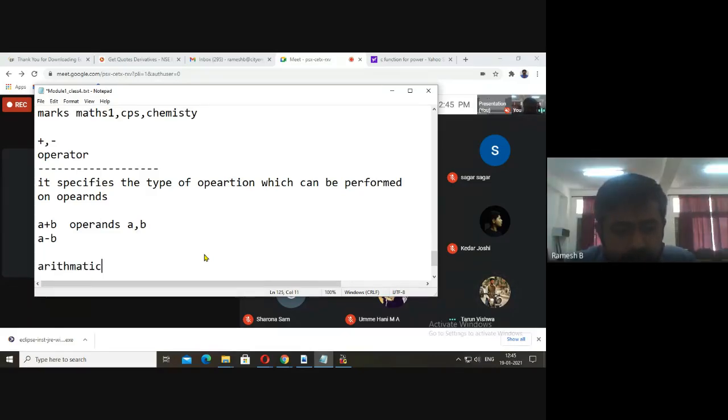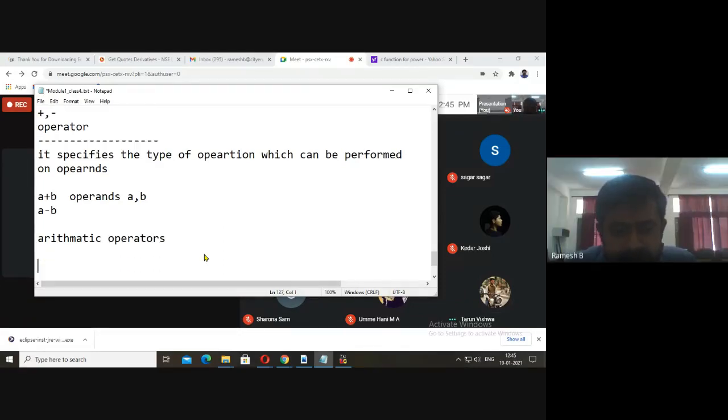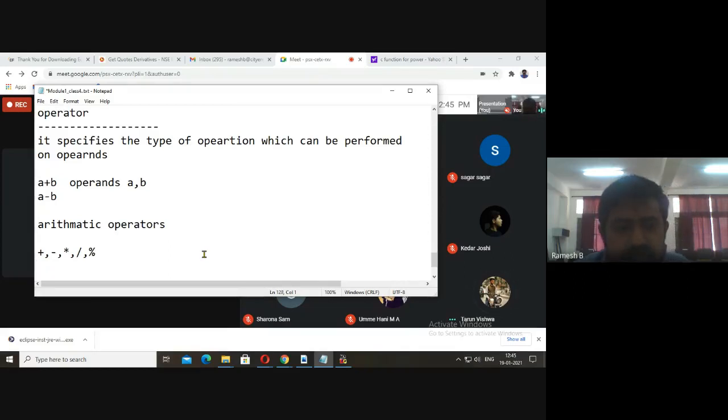Plus, minus, multiplication, division, and modulus. This is the remainder operator. All these are arithmetic operators.